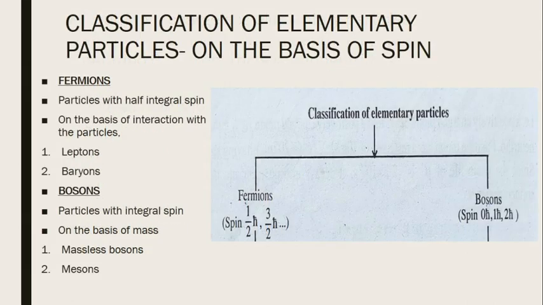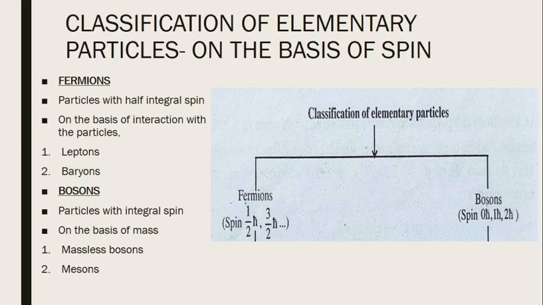With this introduction, we are moving on to the classification of elementary particles. We had seen the introduction for elementary particles, which consists of what an elementary particle is, and its classification based on its integral spin values.